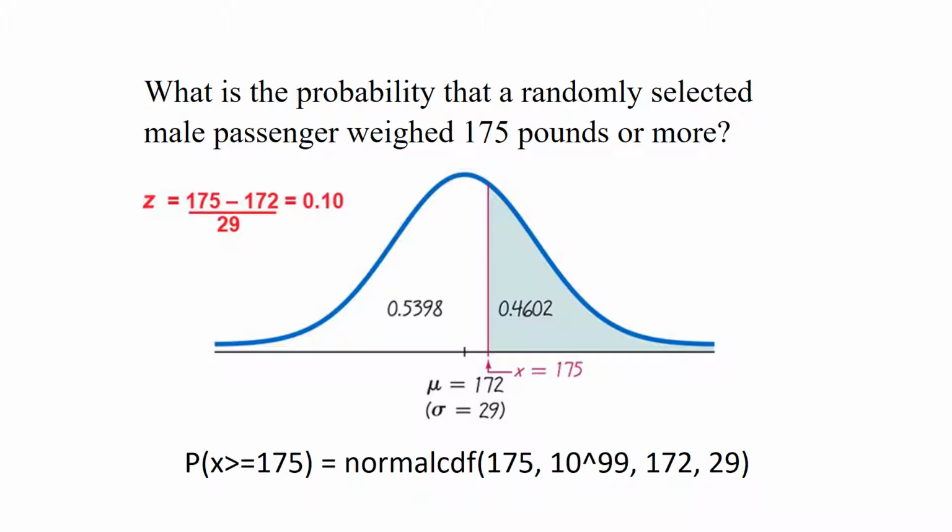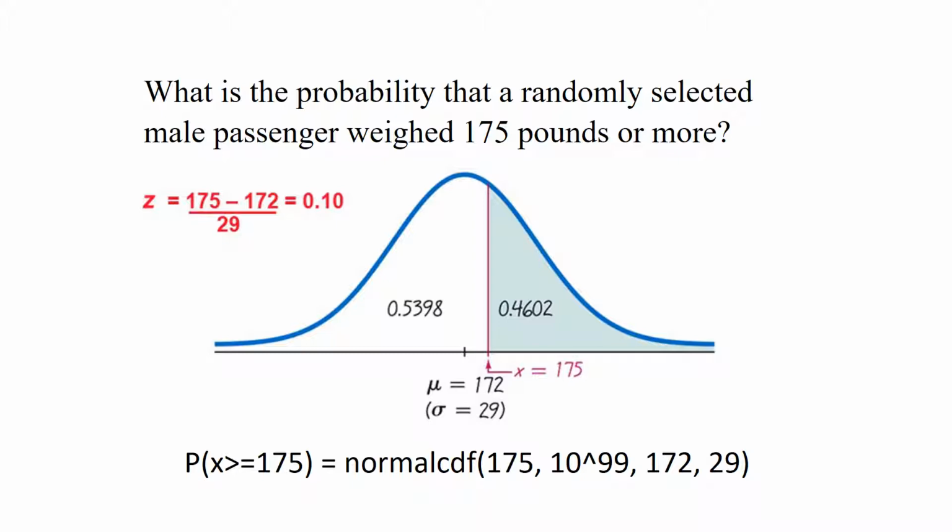So now we are not going to do this by hand. We are not going to use some crazy table in the back of some book or anything like that. We are going to use our calculators. So in our calculators, to find the probability that that X value, that random variable x, takes on values of 175 or greater, we would go into our distributions. So in our calculator, we hit second vars, and that takes us to the DISTR, the distributions. When we do that, you will see a list of distributions.